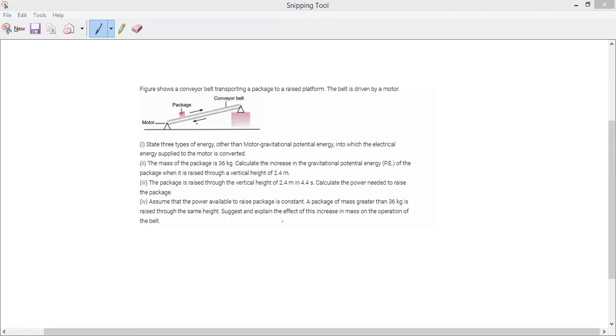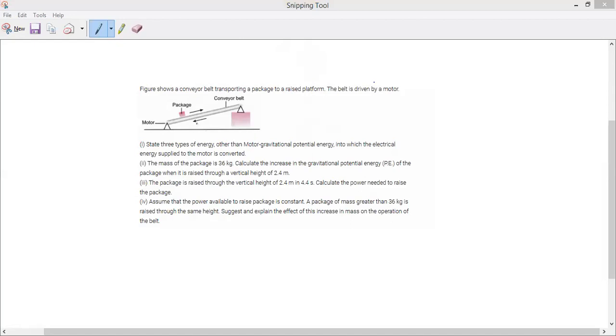Completed, guys? Now, the first question answer. Let us see. Notice it. Conveyor belt means it will start moving. Motion means which energy, guys? Motor gravitational potential energy into which the electrical energy supplied to the motor is converted. So totally 3 forms they are asking. So what are the 3 forms of energies? You can take the kinetic energy of the belt here.